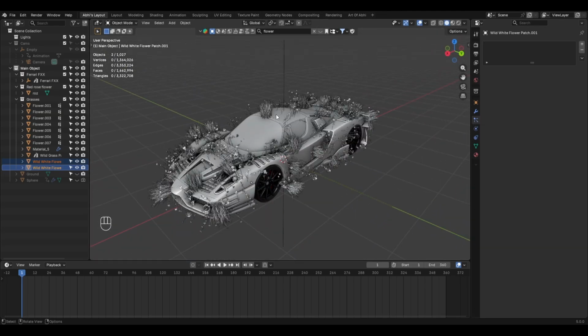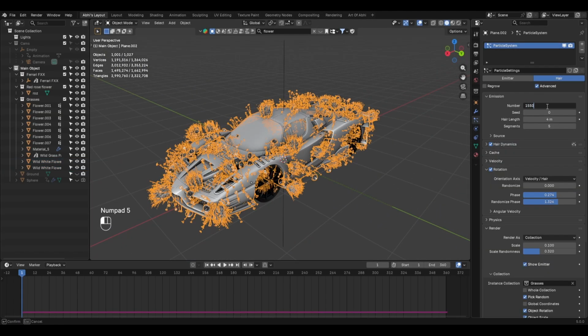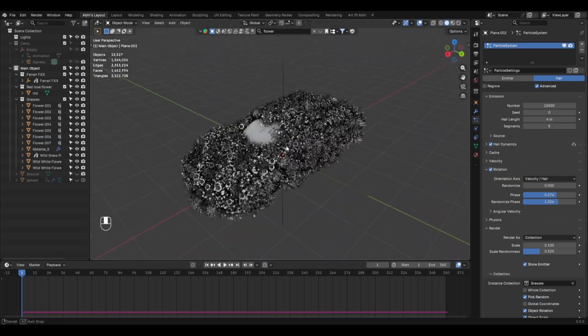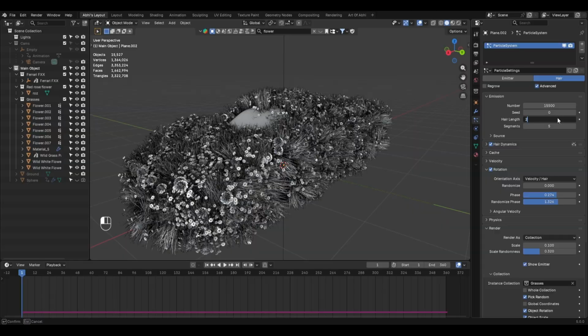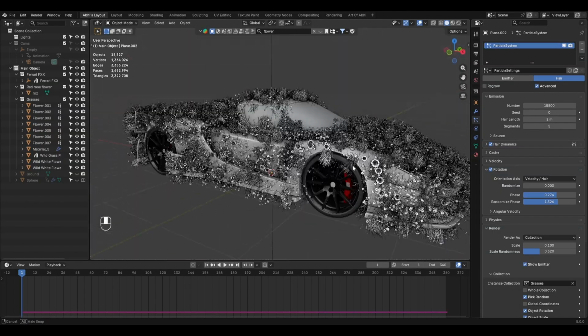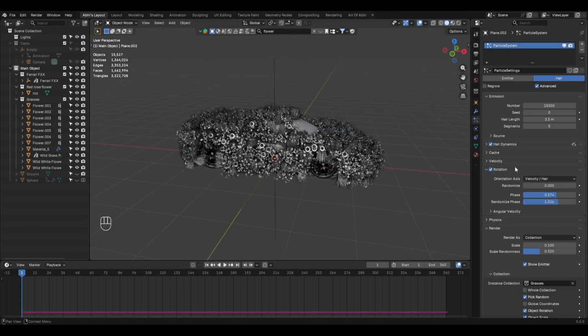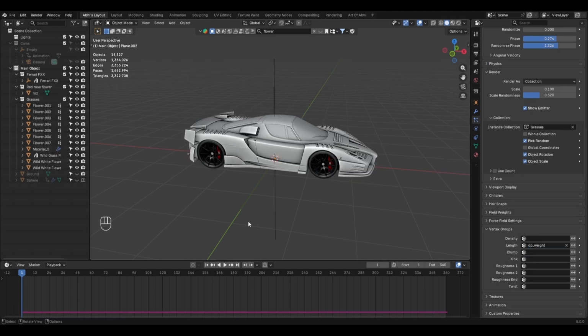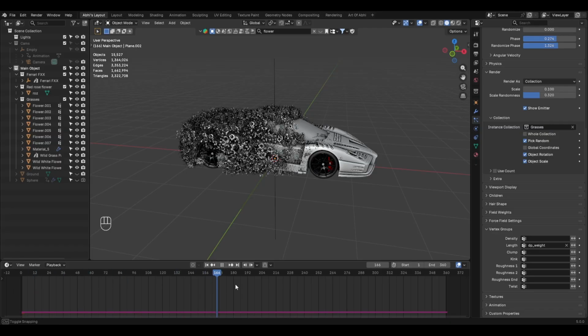Now go back to the particle system tab and set the number to 15,500 to cover the entire car. If your grass is longer than you expect, you can decrease the hair length value to achieve your desired grass length. After everything is set, go to the vertex group section. Under the length option, select the vertex group we created previously using dynamic paint. Now if you drag through the timeline, you can see this cool vegetation growing effect in action.